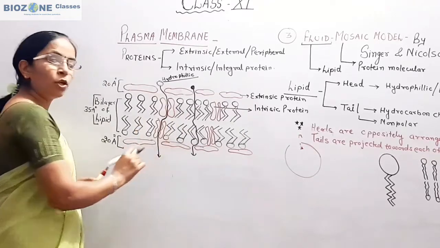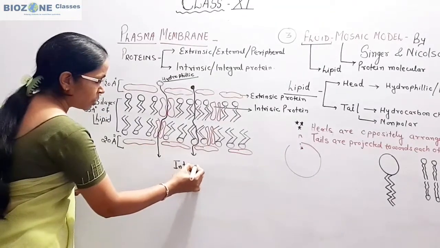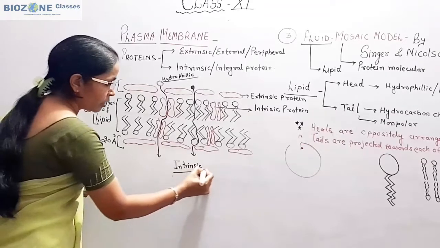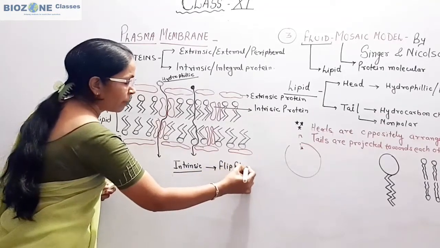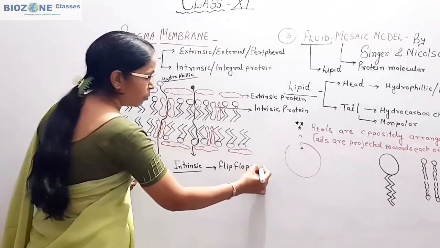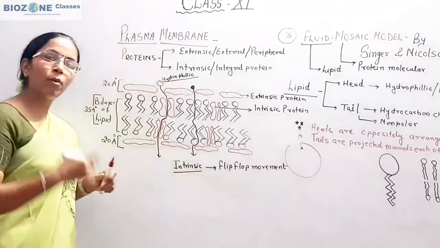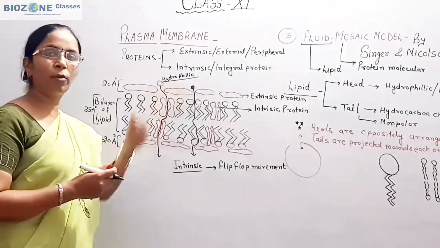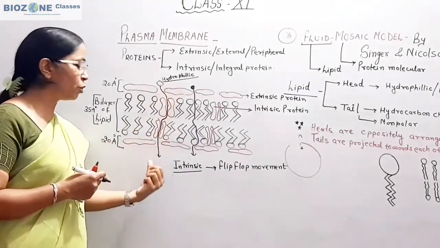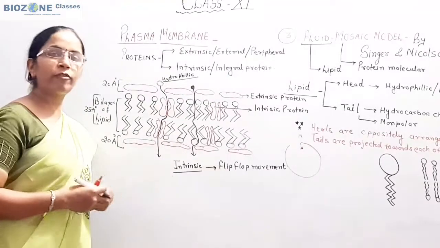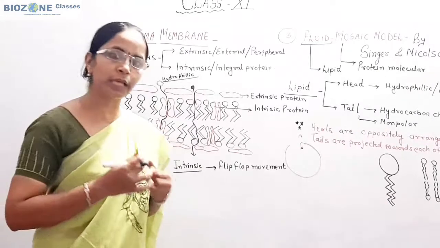But when these molecules are transported, the intrinsic proteins show a special type of movement that is called flip-flop movement. With the help of flip-flop movement, hydrophilic or polar molecules can be transported from the outer surface of the membrane towards the inner cytoplasm, or from the inner surface of the plasma membrane towards the outer surface of the cell.